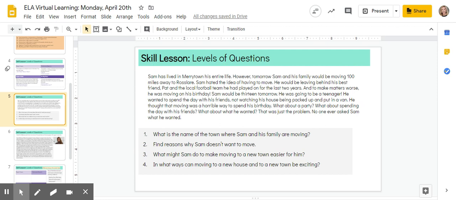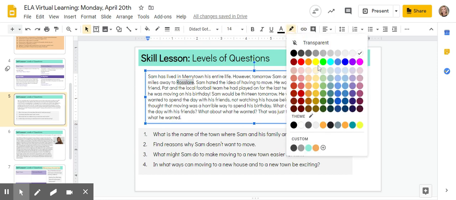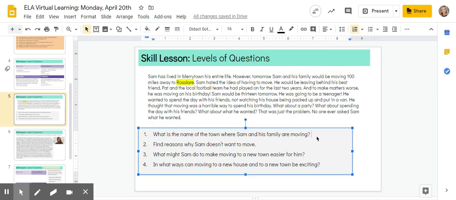So it says Sam has lived in Marytown his entire life. However, Sam and his family would be moving 100 miles away to Rosslare. So since this is our answer and we found it pretty simply, and it's either a right or wrong answer, this is going to be called a right there question.